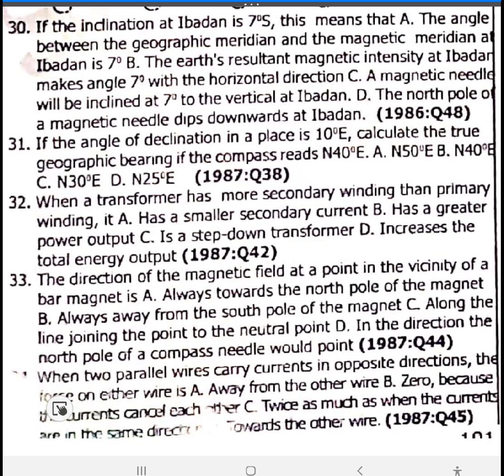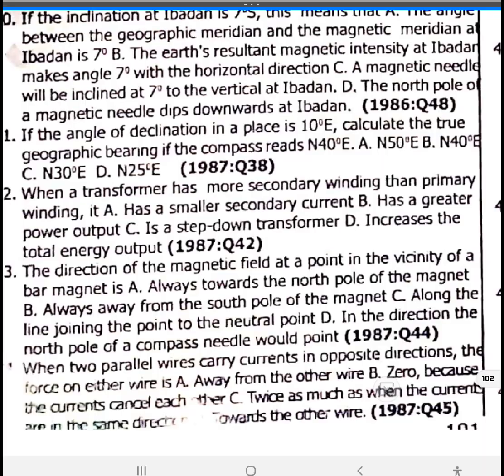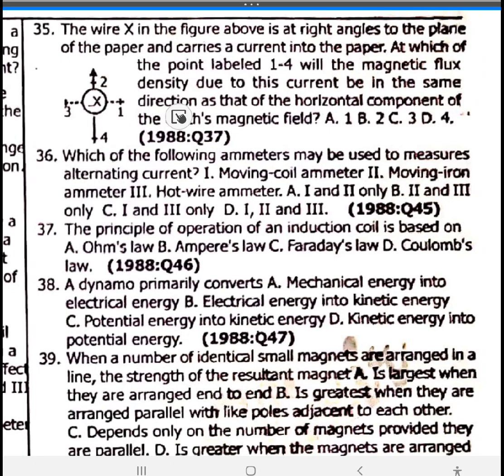34. When two parallel wires carry current in opposite directions, the force on either wire is away from the other wire. 34 is option A.